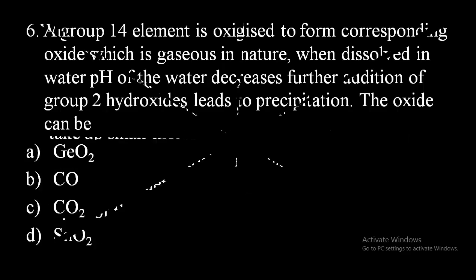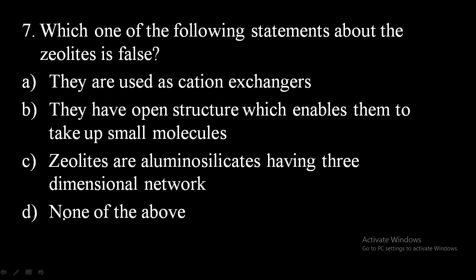Okay. Next, seventh question. Which one of the following statements about the zeolites is false? Zeolites are nothing but aluminosilicates having 3-dimensional networks, which you already know. Let's see which statement is false here. Option A, they are used as cation exchangers. Where are cation exchangers used? In the purification of water, cation exchangers are used, and there we use zeolites. So therefore this statement is the right one.